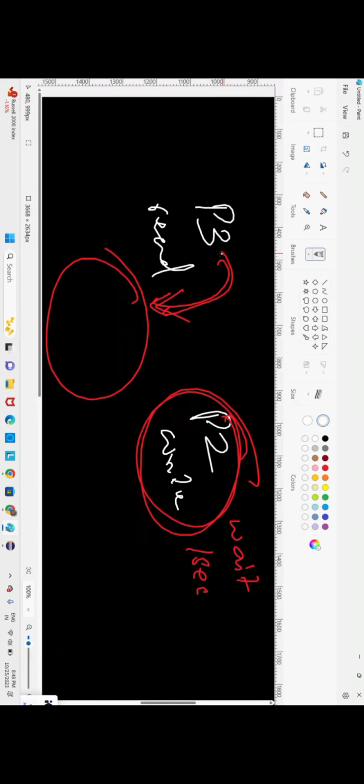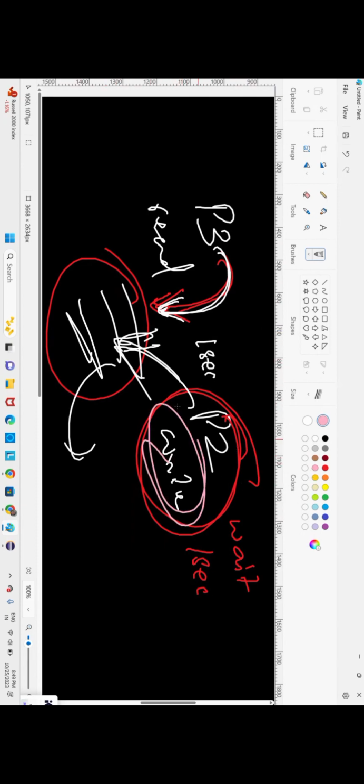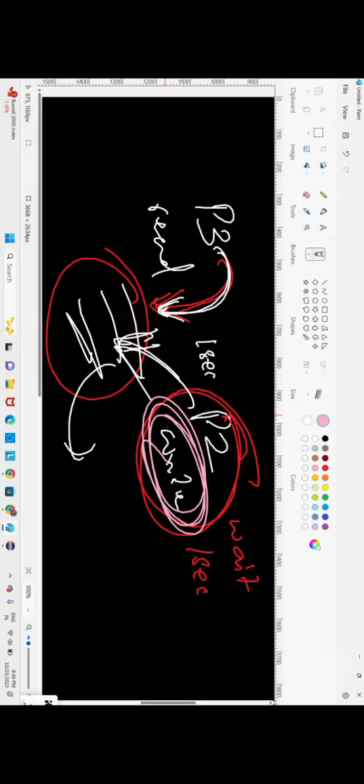For the person 3 thread, there is no disturbance. Person 3 is reading the data and going. After 1 second, person 2 will come and edit the data. After editing, the current name should be the written name inside that name object.